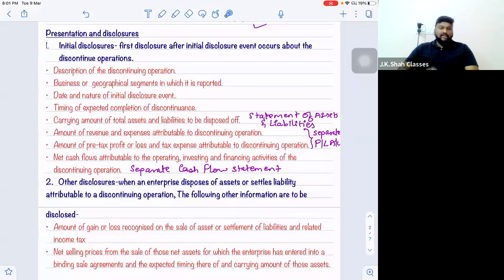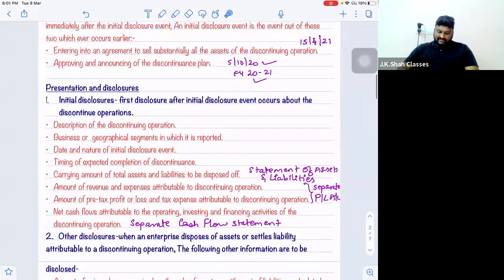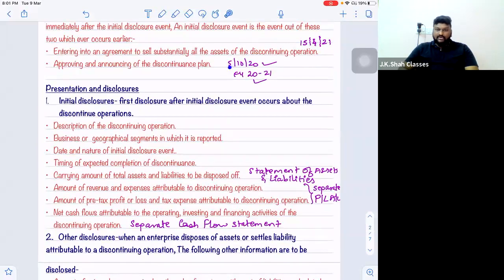Correct? Now, initial disclosures. The first disclosures after the initial disclosure event occur about the discontinuance operation. It means once your initial disclosure event takes place, after that you are going to make your financial statement. So in that financial statement, all these points have to be disclosed. So what are the points? For example, in this case, on 5th October 2020, the initial disclosure event took place. So technically, for the financial year 2021, we will disclose all these points.